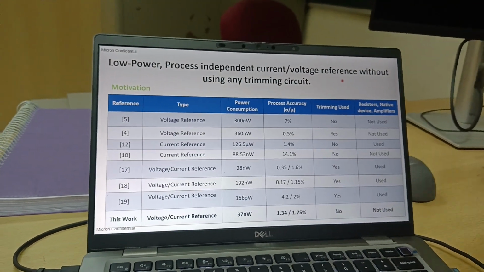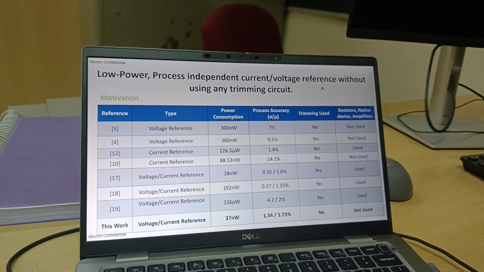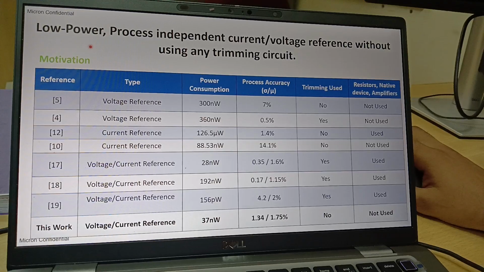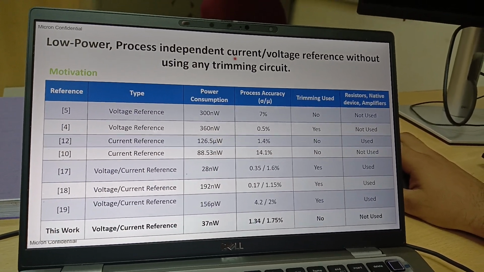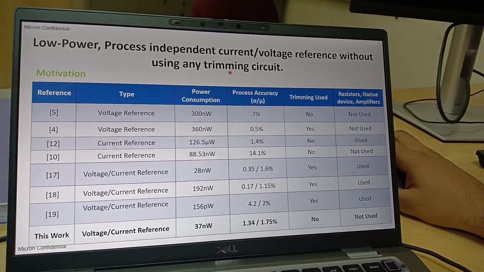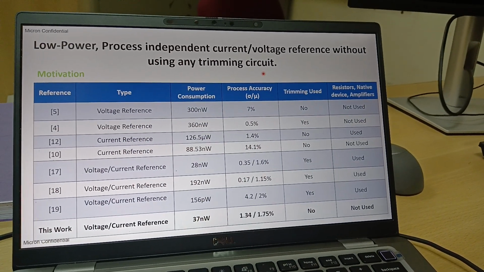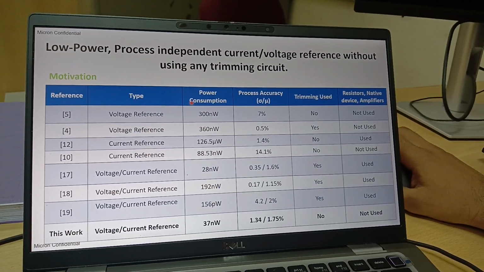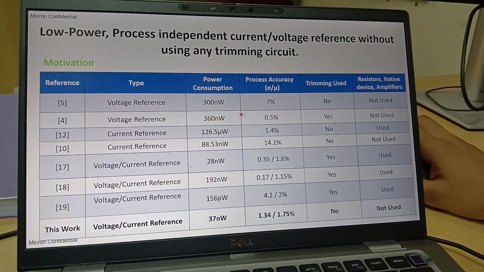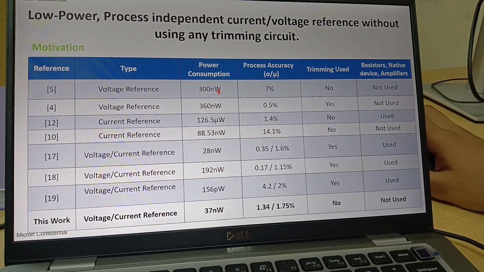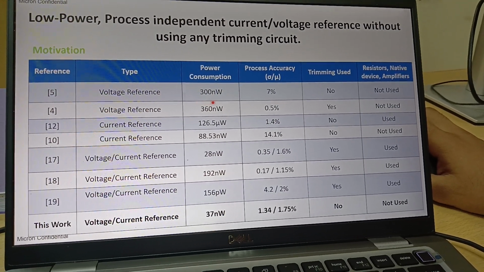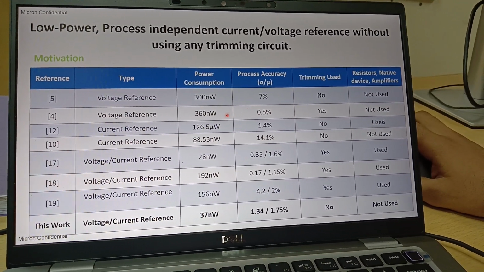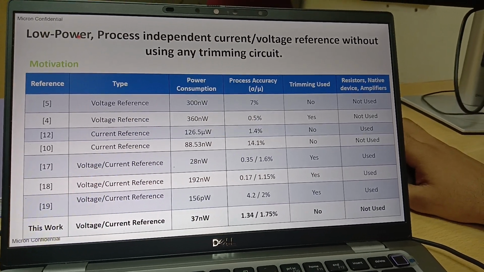Now I'll slowly come to my research side, how exactly we'll implement. What motivated me was to build a circuit which is low in power, which is process independent, and where we are not using any external circuitry to improve the process variations, right? So I started my research with a literature survey. From the literature survey, I figured out that for some circuits, they have high power consumption, they have higher process accuracy, and our ultimate goal is to design for low power.